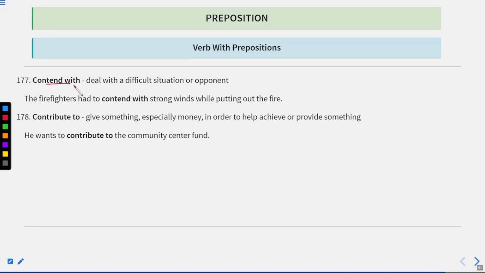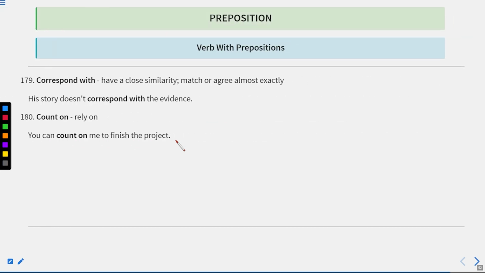This is contend with, deal with a difficult situation or opponent. The firefighters had to contend with the strong winds while putting out the fire. Contribute to, give something, especially money, in order to help achieve or provide something. He wants to contribute to the community center fund. Okay. Now let us move to the next one.